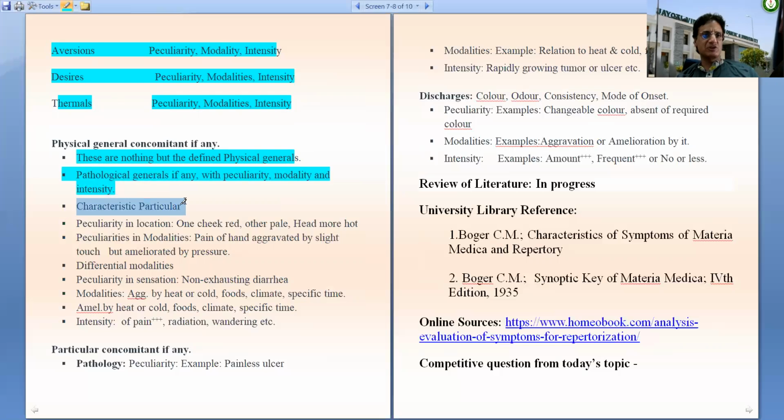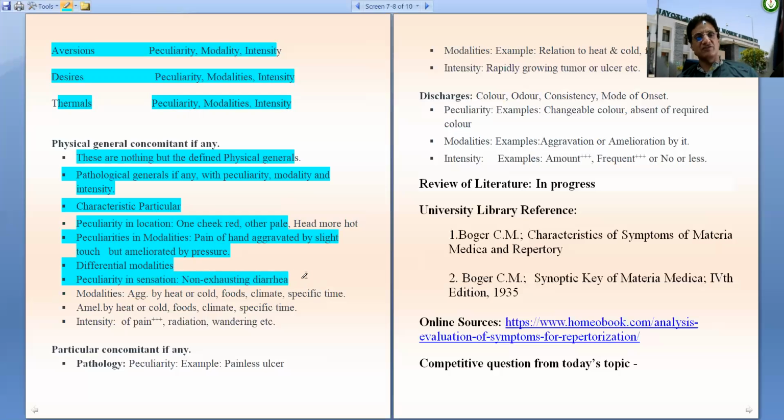Then characteristic particulars should be recorded. Peculiarity in location, like one cheek red, the other pale, should be recorded. Peculiarities in modalities, like pain of hand aggravated by slight touch but ameliorated by pressure, must be noted. The differential modalities should be noted. Peculiarities in sensation, non-exhausting diarrhea. This is the example, non-exhausting diarrhea. It is peculiarity in sensation.